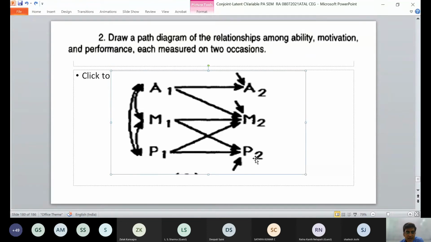So likewise, you are measuring on two occasions.